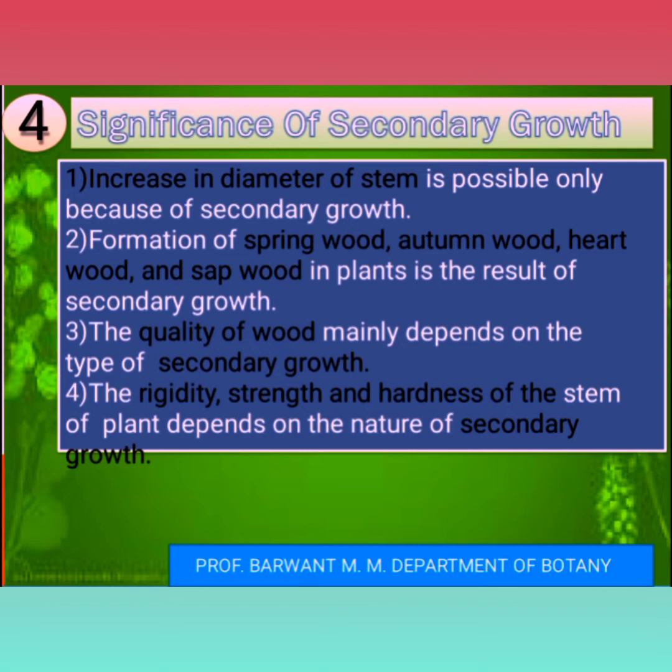Then next, the rigidity, strength and hardness of the plant stem depend on the nature of the secondary growth. If the secondary growth is high in nature, that means the stem is a rigid stem. That stem has strength and that stem has hardness. That is the indication due to the nature of secondary growth.